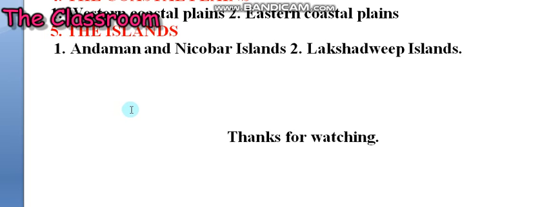Well, I'm discussing in the same order: the northern mountains, the northern plains, the peninsular plateau, the coastal plains, and the islands. How many groups of islands belong to India? Two groups, Lakshadweep and Andaman and Nicobar. Name the capital of Lakshadweep.